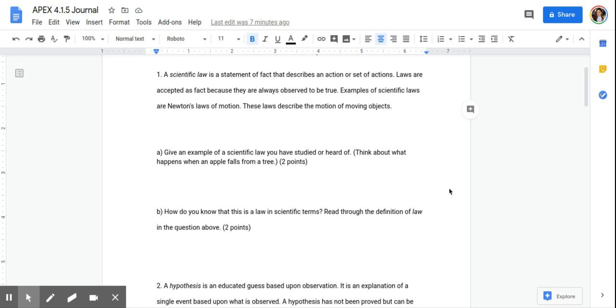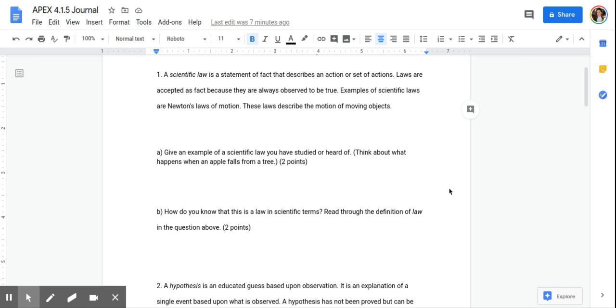There's also gas laws. So, depending on how gas takes up space and volume, you could put that. There's a law of thermodynamics in science that some of us talked about. There's a lot of laws that you could pick from. Just make sure you choose one that is always true.